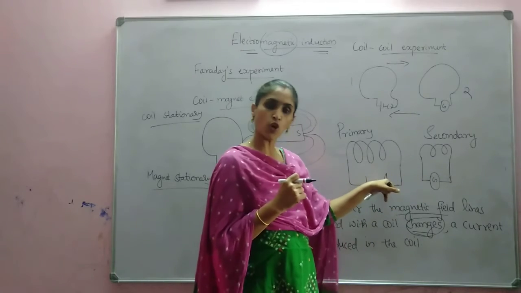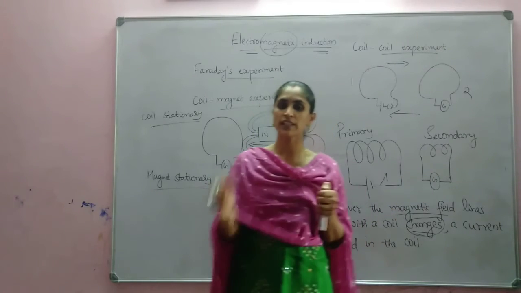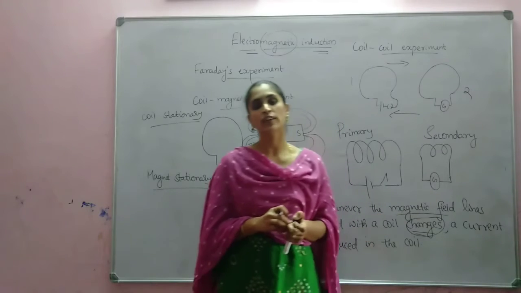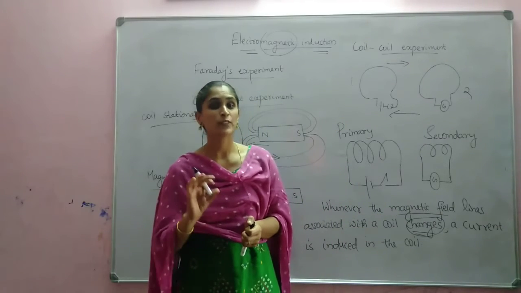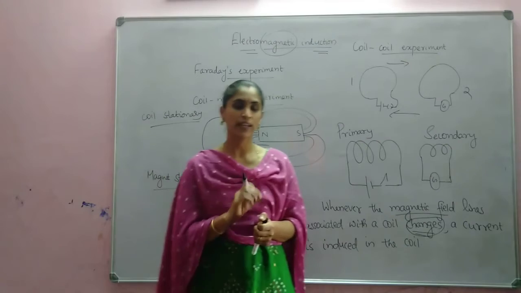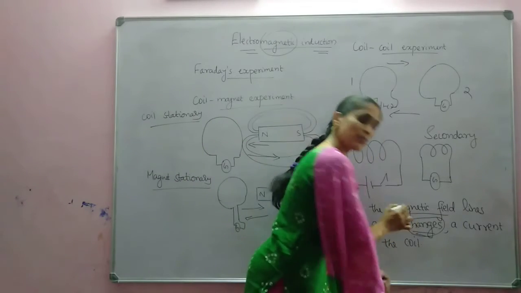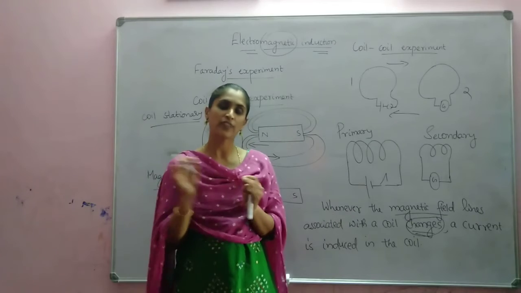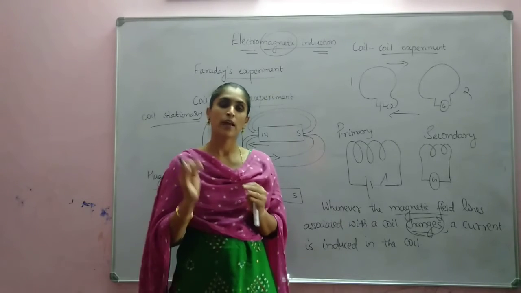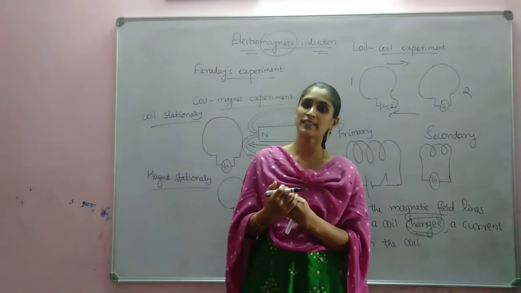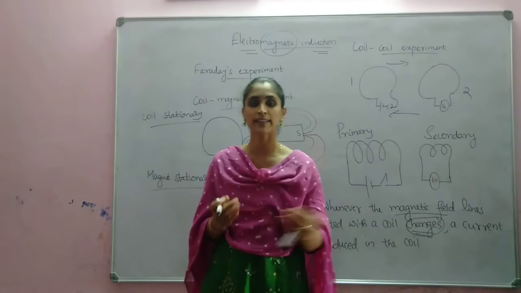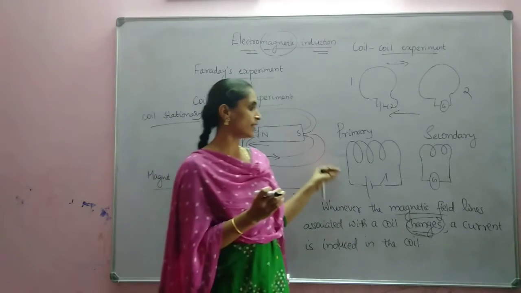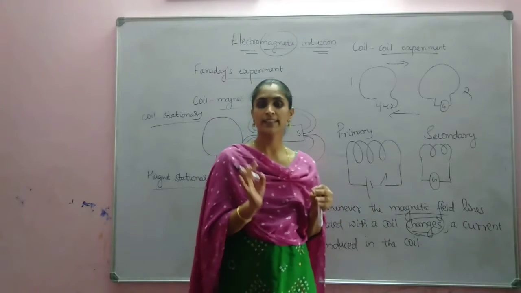And if the key is closed for a longer time, 1 hour, 2 hours, 3 hours also, there is no deflection in the galvanometer. Why is there no deflection? Because there is no change in magnetic field lines. This is important: only if there is a change in magnetic field lines will current be produced. If magnetic field lines are merely passing, no current will be produced. But whenever there is variation in magnetic field lines or magnetic flux, a current will be produced. Is it clear?